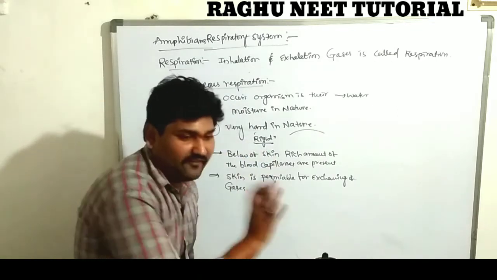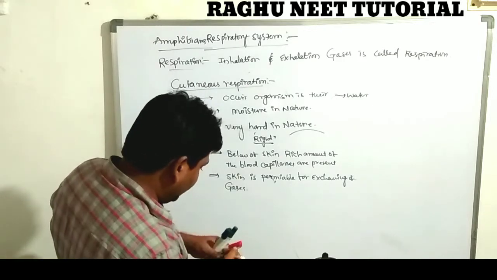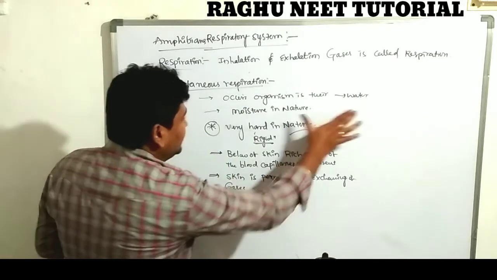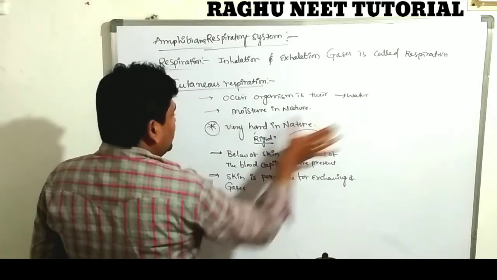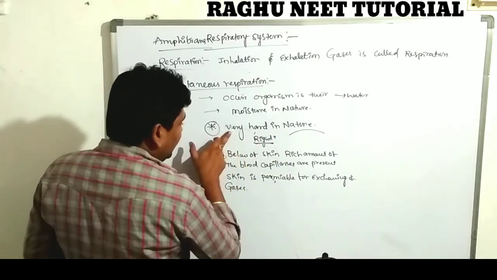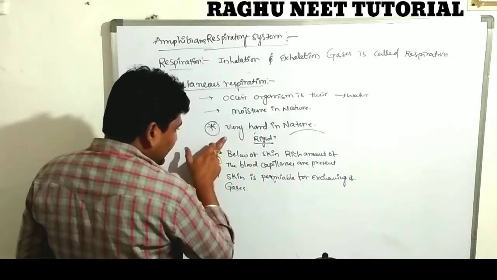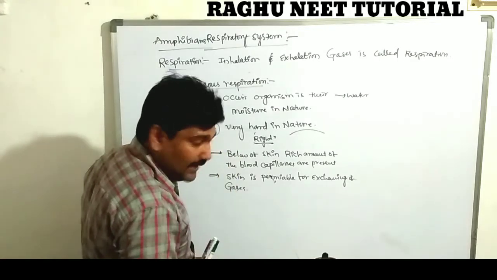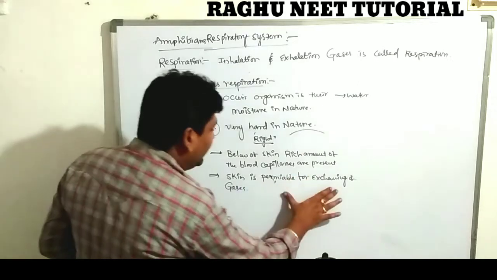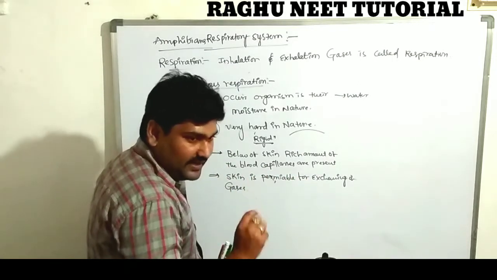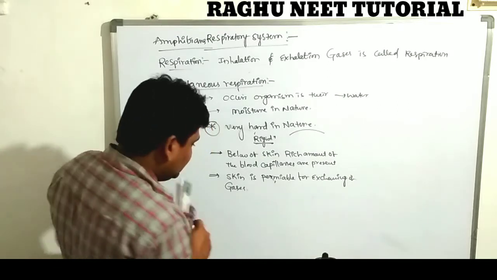Next one, the mechanism of respiration. The cutaneous respiration occurs in the water region, through the skin, so it is called skin respiration. The skin has three characters: it is very rigid and hard in nature, below the skin there is a rich amount of blood capillaries, and the skin is permeable for the exchange of gases. These three characters are very important for amphibia during the exchange of gases.